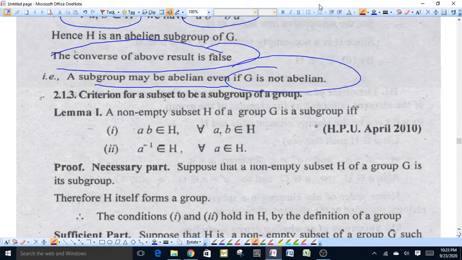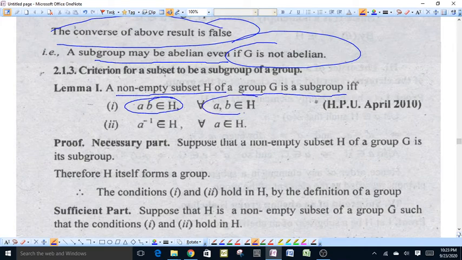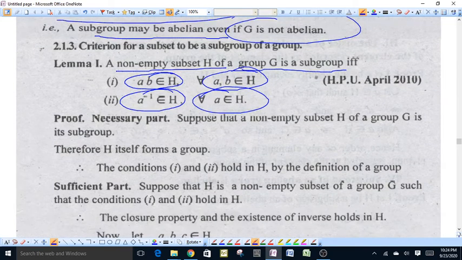Now we establish a criterion for a subset to be a subgroup of a group G. A non-empty subset H of group G is said to be a subgroup of G if and only if AB belongs to H for all A, B elements of H, and A inverse belongs to H for all A elements of H. These are the two criteria for a subset to be a subgroup of a given group G.